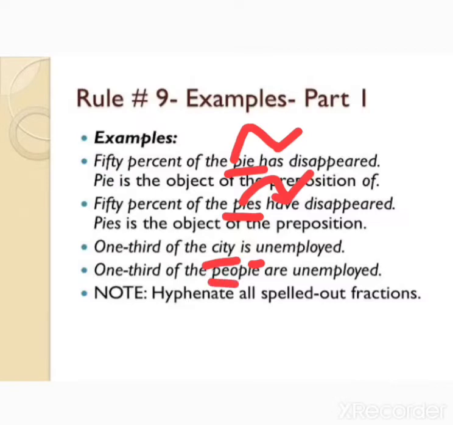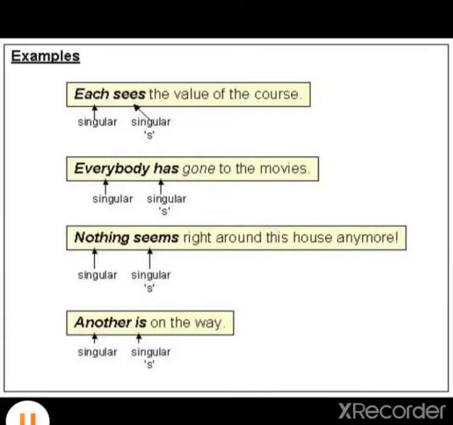Here, people is the subject, so that is why are. Okay. Now let us look at some more examples. Like each sees the value of the course. Each. I told you wherever you will see each, every, everybody, nothing, another, you have to write singular subject, a singular verb. Okay. Each sees.